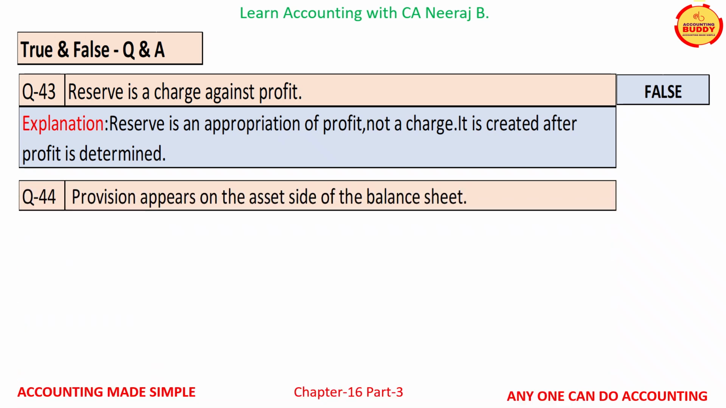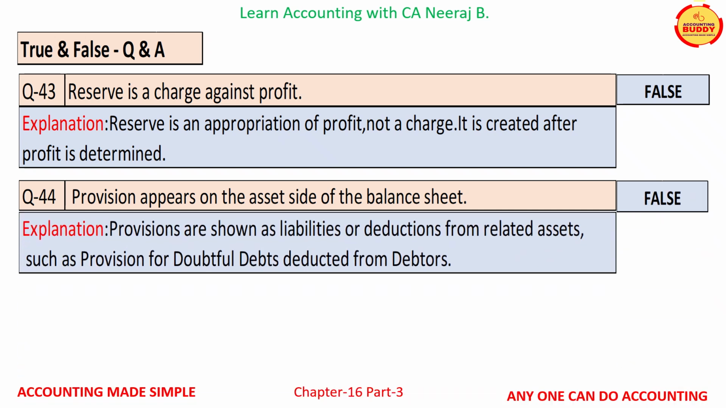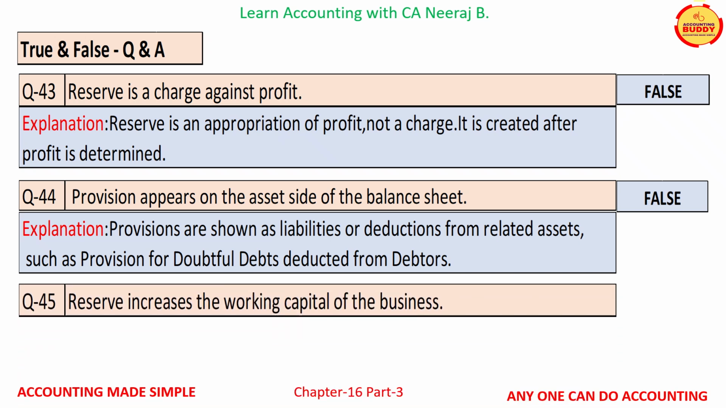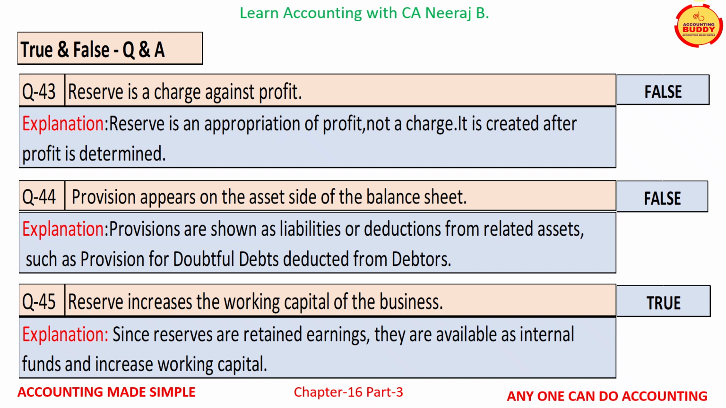Question number 44 is, provision appears on the asset side of the balance sheet. This is again a false statement. Provisions are shown as liabilities or deducted from the related assets, such as provision for doubtful debts deducted from the debtors. Question number 45 is, reserve increases the working capital of the business. This is a true statement. Since reserves are retained earnings, they are available as internal funds and increase working capital.